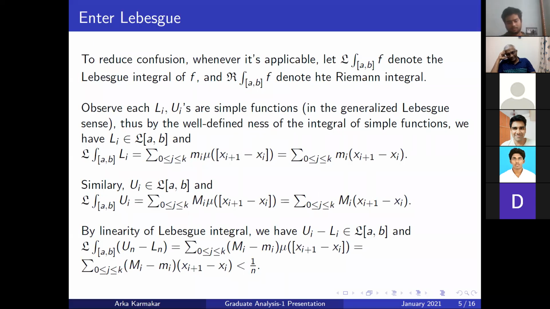So one thing: in this slide, is it the measure of x_i to x_{i+1}? Oh yeah, sorry, I made a mistake here. This should be mu of the half open interval from x_i to x_{i+1}. Mu of that is equal to this. That is a typo from my side. Sorry about that.